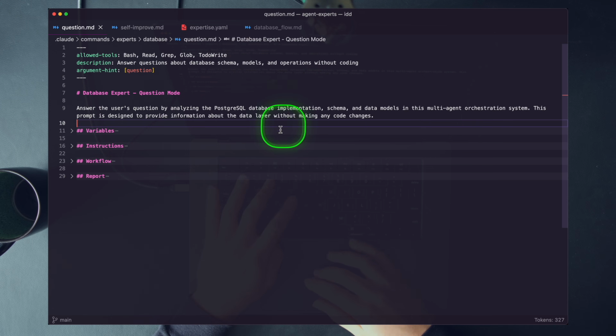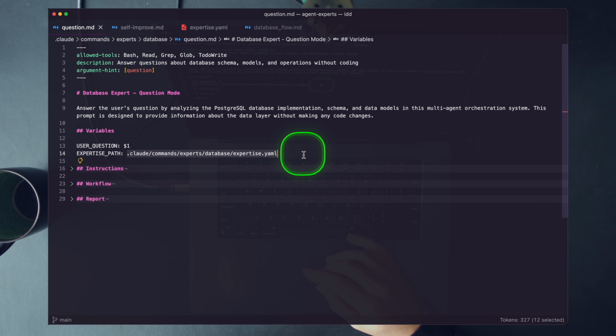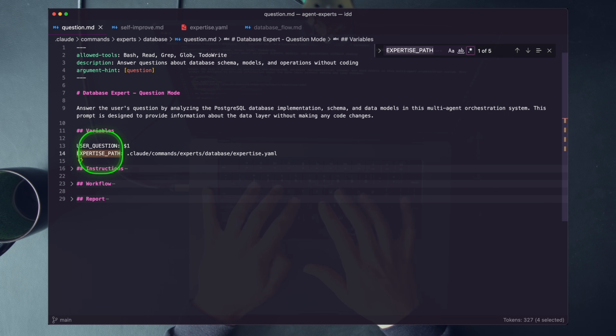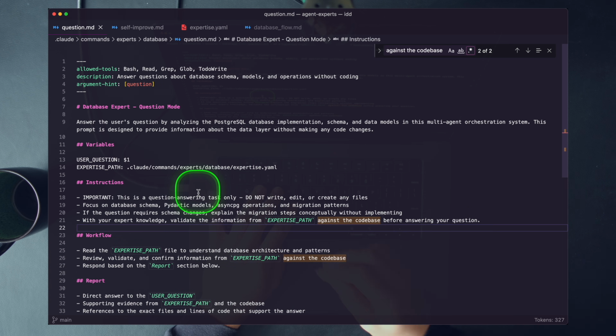And before we get there, just to, at a very high level, break down the question prompt, you take in an argument, and our question prompt also has a static variable that references, of course, the expertise file. And the first thing it does is it reads this, all right? And the workflow, it reads this right away. And then it validates its assumptions against the code base, all right? Super critical line. I have it in here twice for that reason, all right? Only then does it actually report. So that's the question prompt.